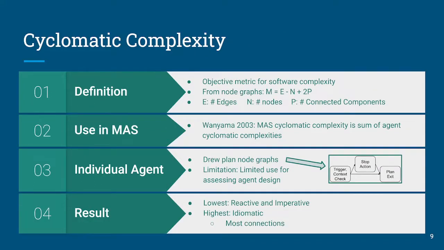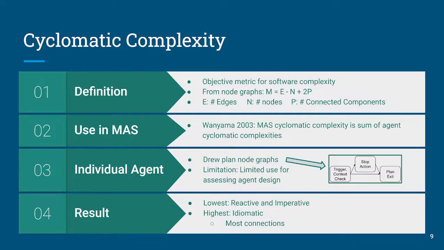Now, the idiomatic agent was found, at least using these metrics, to have the loosest coupling and the highest cohesion. We also looked at this from a complexity perspective using McCabe's cyclomatic complexity. This was a little bit easier to work with because we have a nice little equation shown in box number 1 here, which is based on program node graphs, where we can calculate this complexity metric from a node graph. Now, there is a precedent of this being used in multi-agent systems, looking at the connections between multiple agents in a multi-agent system. But we wanted to look at this from the perspective of individual plans within an agent.